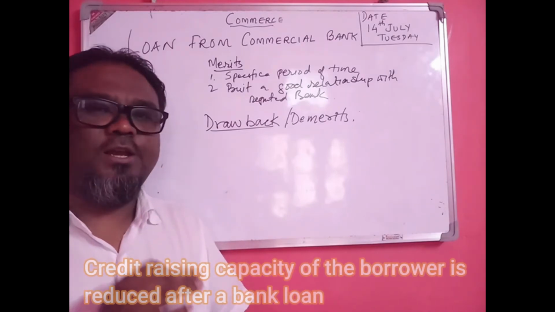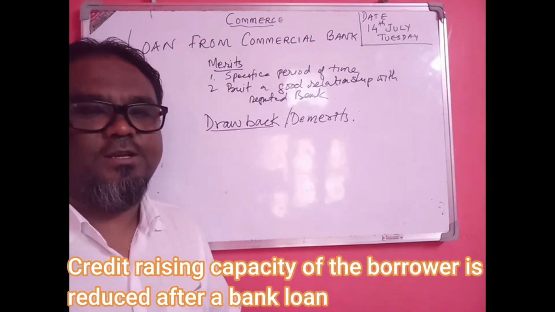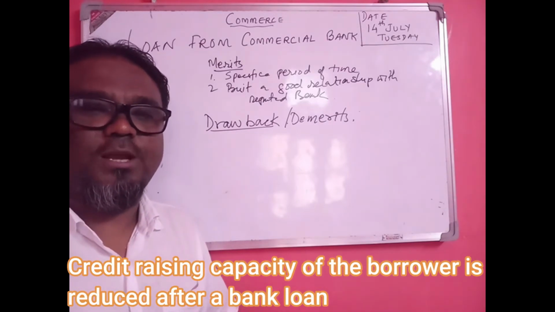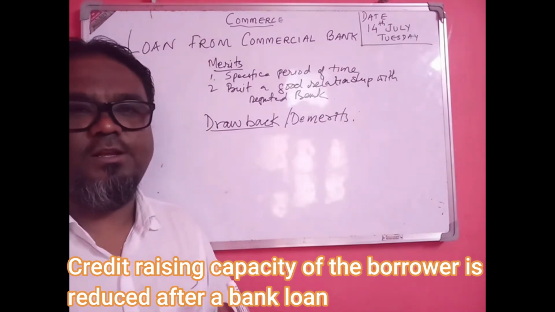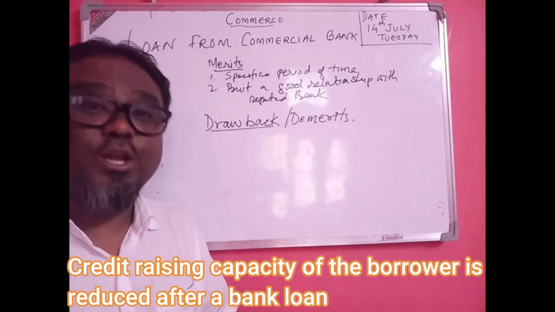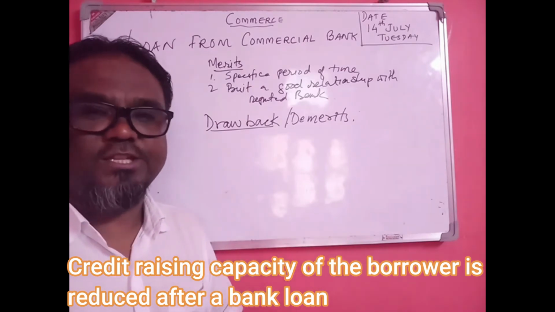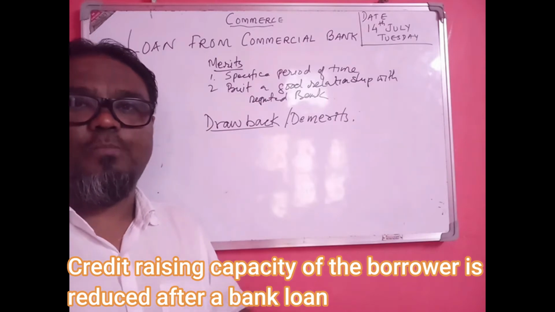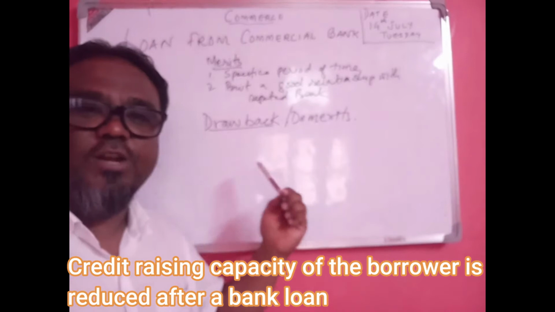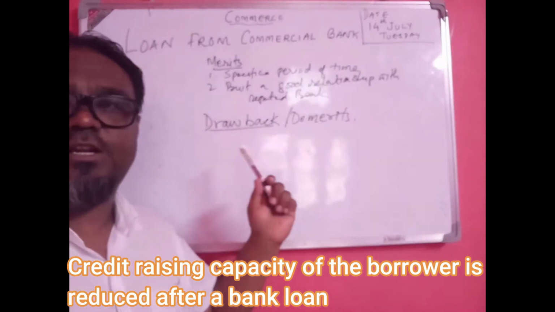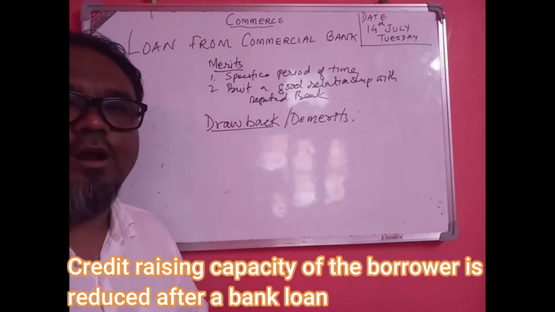Next one, it will reduce the creditworthiness of the business. A corporate house, a business sector, a commercial organization, its creditworthiness will reduce by taking a loan from the bank because their assets are under mortgage. So taking a loan from bank will reduce the creditworthiness of the corporate sector. So this is the demerit of a commercial bank.